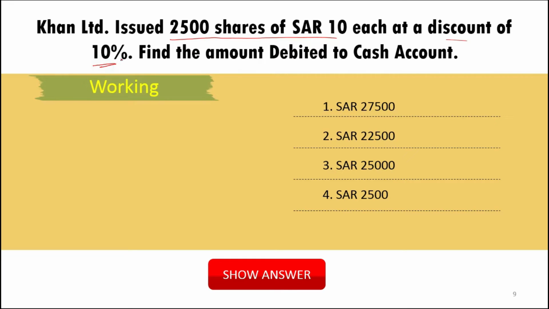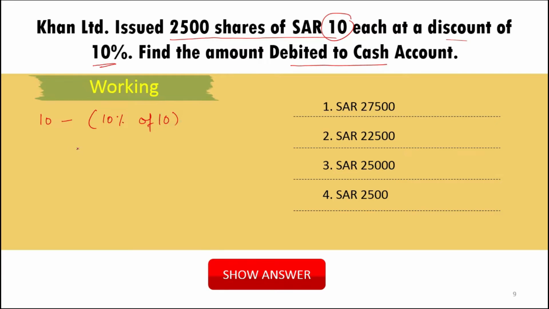So 10% discount is always discount or premium is collected on the face value. So find the amount debited to cash. Amount debited to cash will be the amount collected. Actual cash collection will be 10 minus 10% of face value.